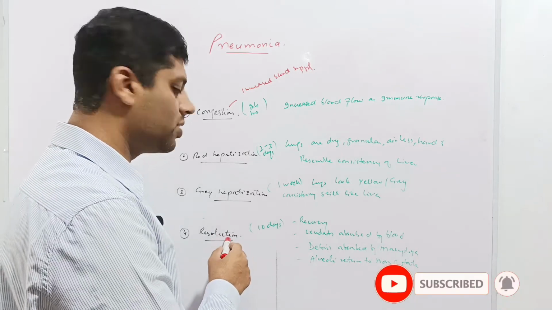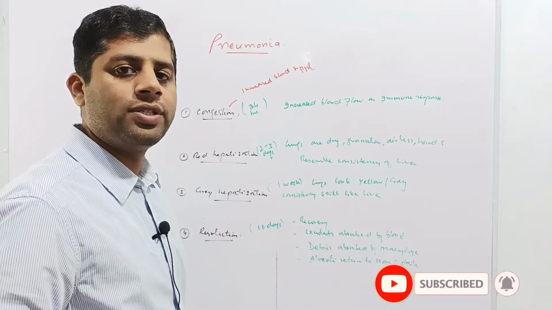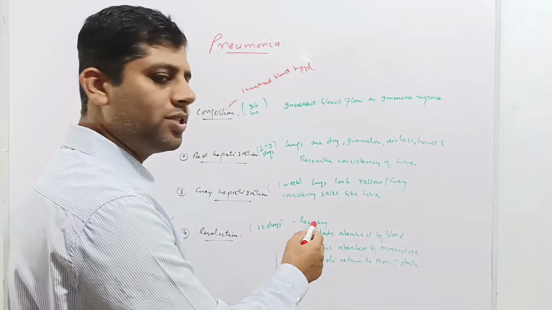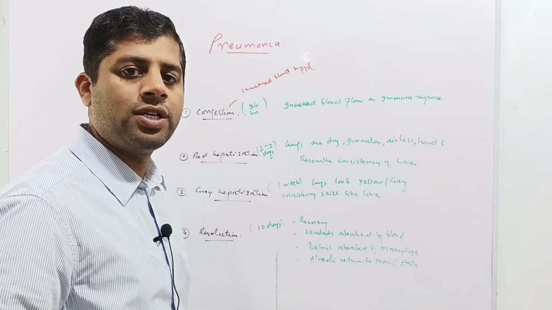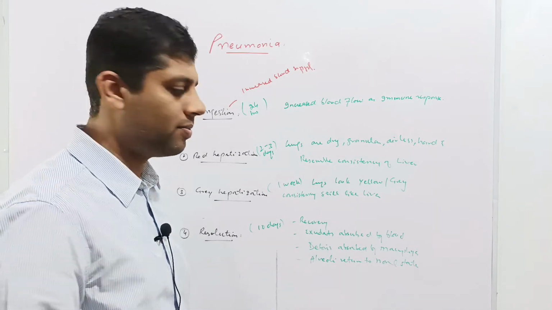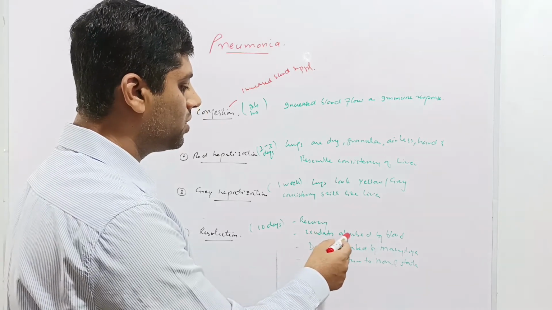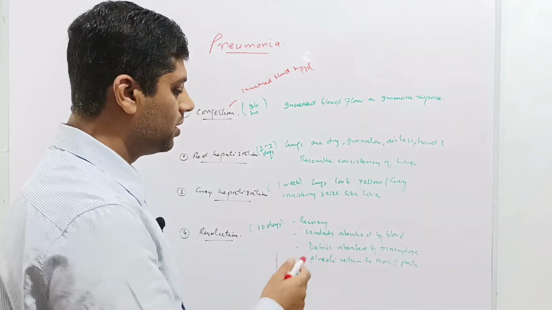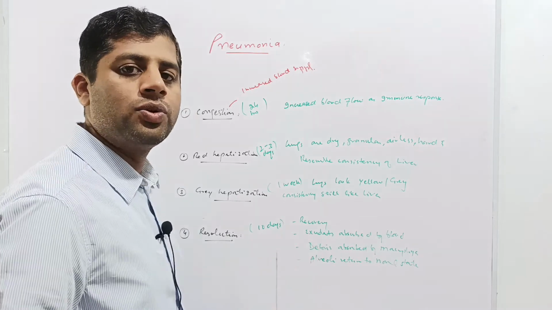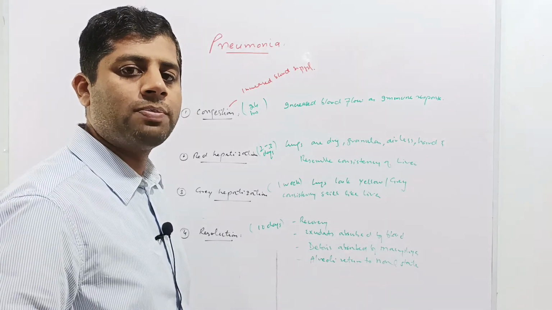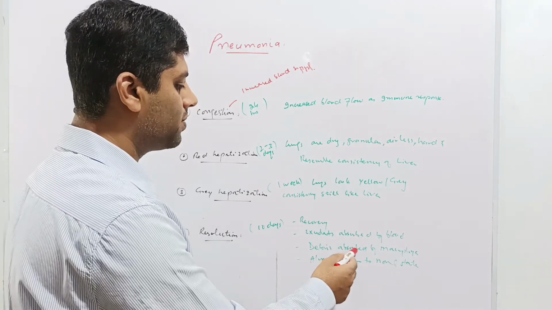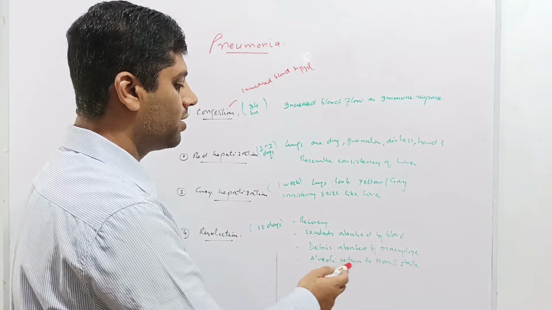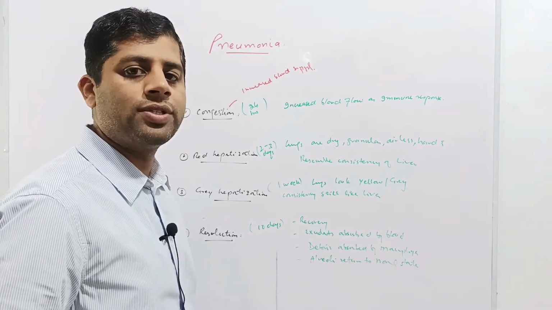The final stage is the resolution stage. It occurs after 10 days of the infection. During this stage, there is recovery, and the lungs attain their normal position and shape as well as consistency and functions. The exudates produced in the lungs are absorbed by the blood. The cell debris, the neutrophils, as well as the microorganisms or pathogens are killed and absorbed by the macrophages. Alveoli return to the normal state and the body recovers.